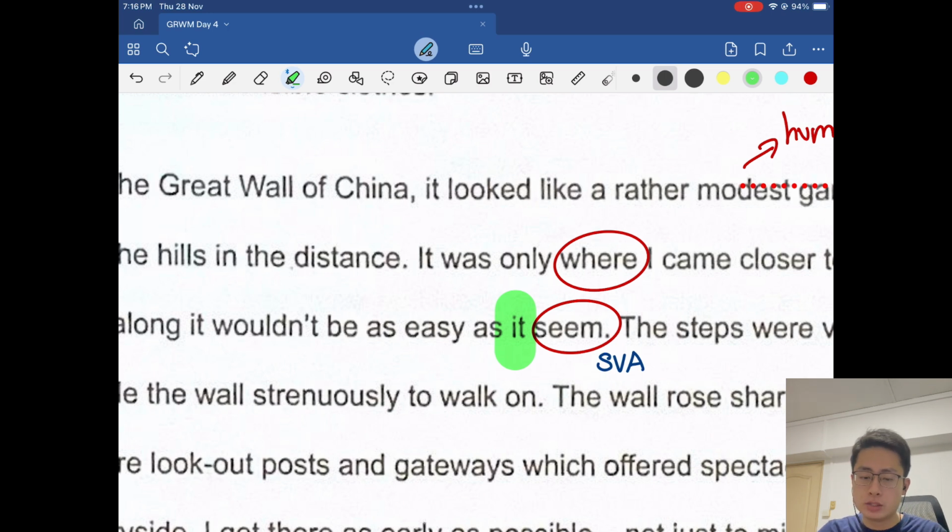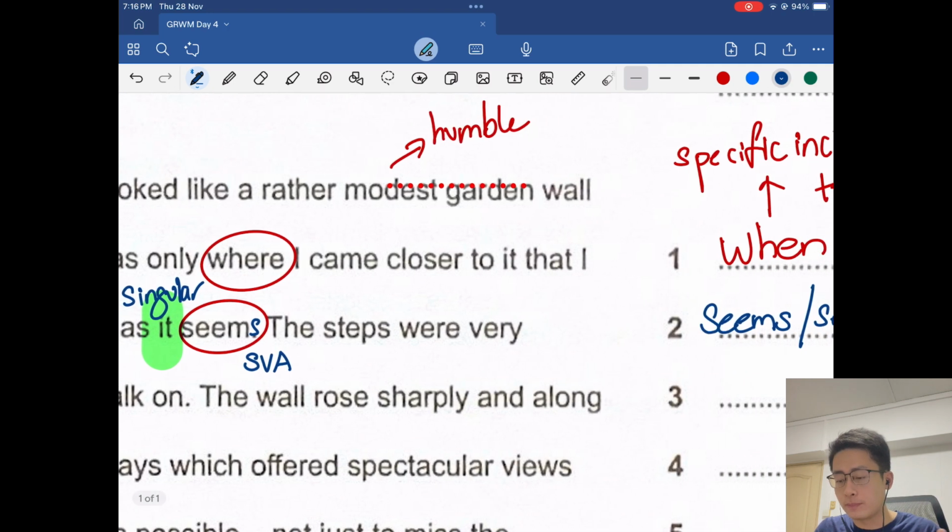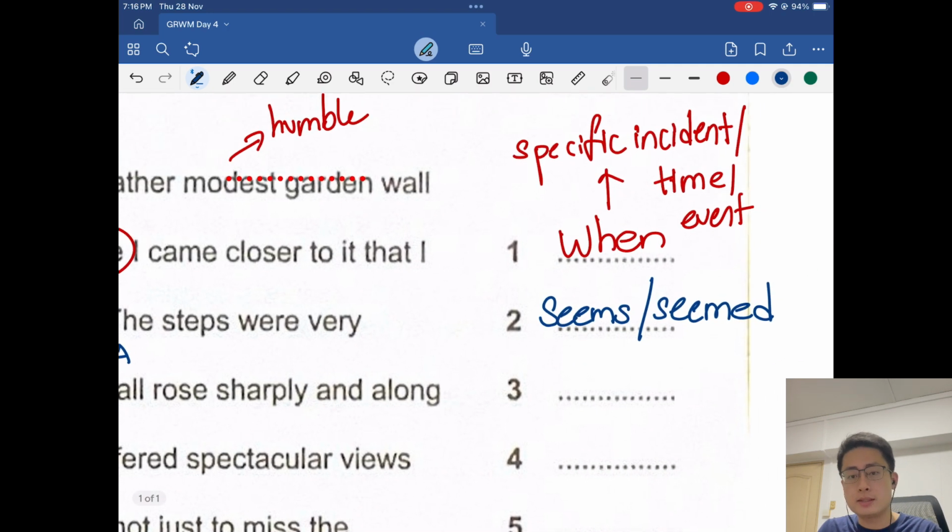In this case it is clearly singular, only one thing here. So because it's singular, this has to be an S, seems. But remember, I also argued that it might be in the past tense. So the answer might also be seemed.